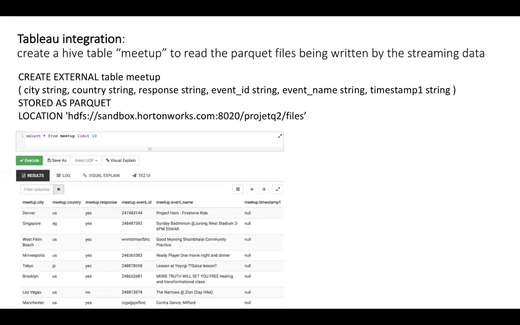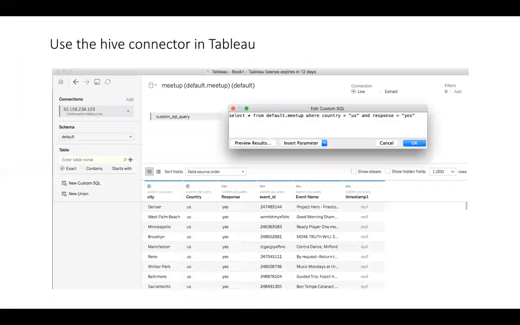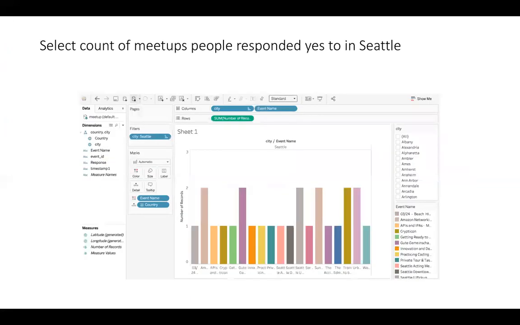So once I create the Hive table and it's available, as you can see, I just use the Hive connector on Tableau to connect, and I just created a custom query on it saying select star from default meetup, where country is US and response is yes. So I'm just considering the responses that were from the United States, and the people responded yes. Once I did that, you can see that the table contents are visible as shown.